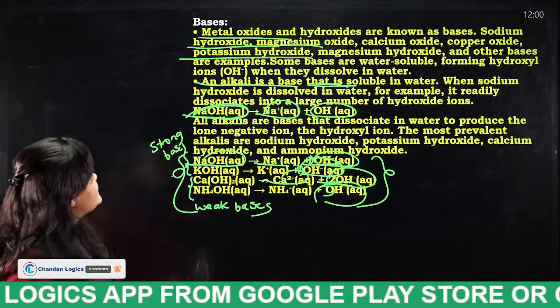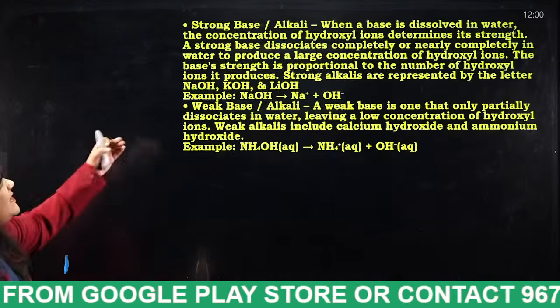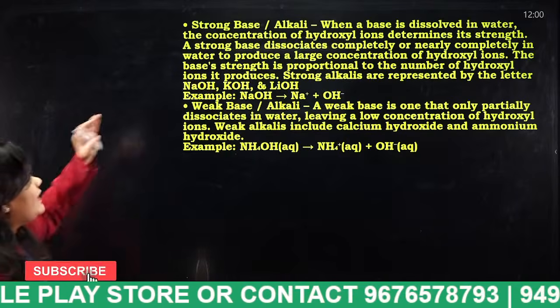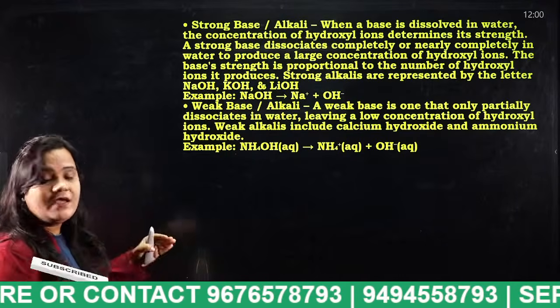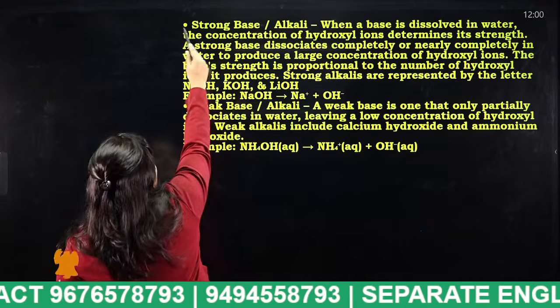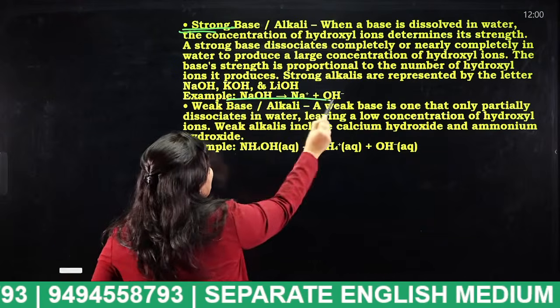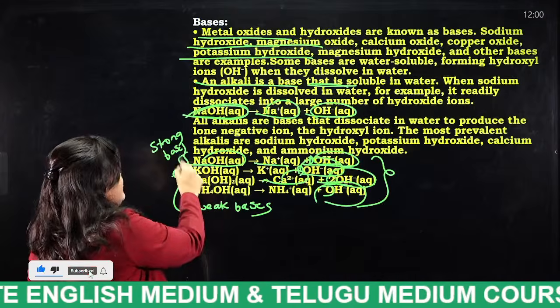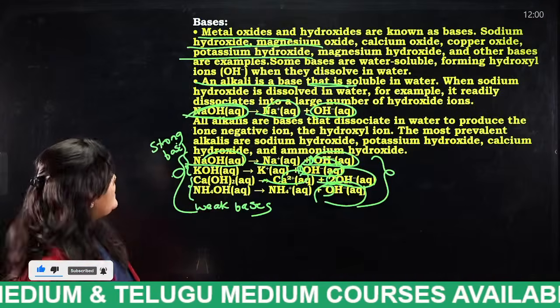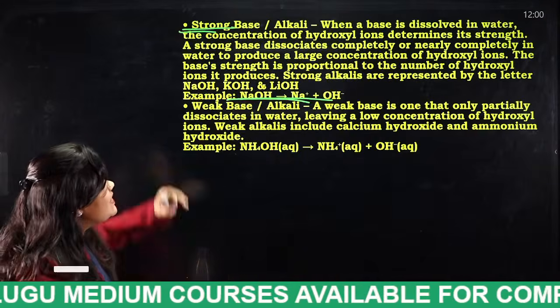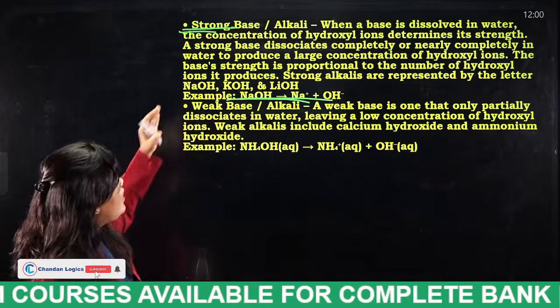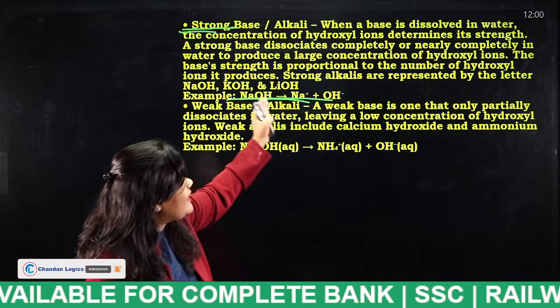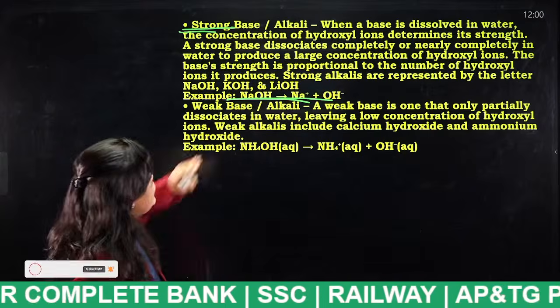Next, strong base. What is a strong base? It is the equations which are at the top. Just now I told you these two equations are strong bases. Why are they strong bases? Because when a base is dissolved in water, the concentration of hydroxyl ions determines its strength.